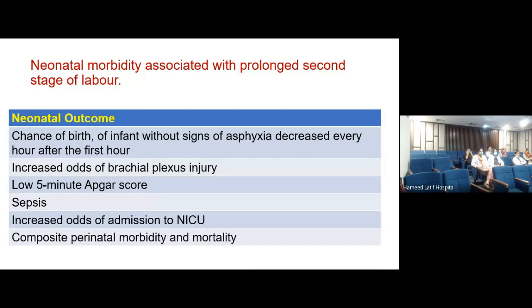Now, regarding the neonate, if I don't read everything out for you and I have to say it in one line, if there is prolonged second stage of labor, the risk of hypoxic insult to the baby increases, poor ABG and APGAR score at birth, increased probability of admission to NICU, increased probability of developing sepsis, and increased probability of having morbidity and mortality, and issues like if there was shoulder dystocia, there can be injury to the brachial plexus, and so on and so forth. So the baby will be compromised if the second stage of labor is prolonged, so you have to be extremely vigilant.